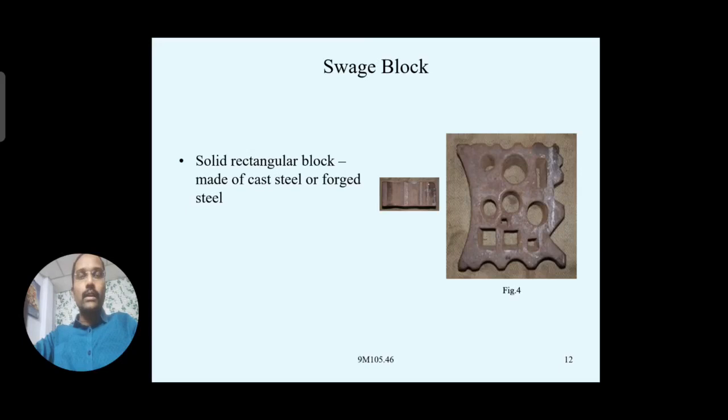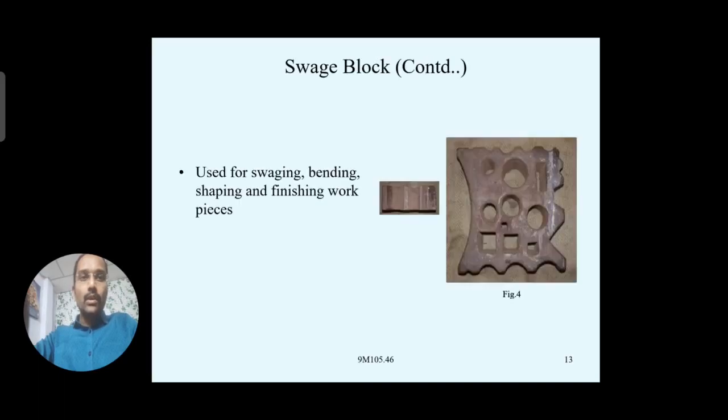The red hot metal parts or workpieces can be shaped according to these diameters, or it can be used for holding the workpieces. Different shapes can be seen on the face of that particular swage block. So this is regarding the swage block.